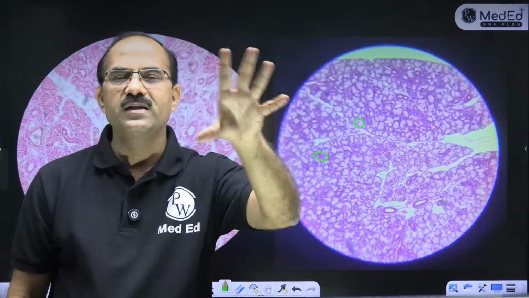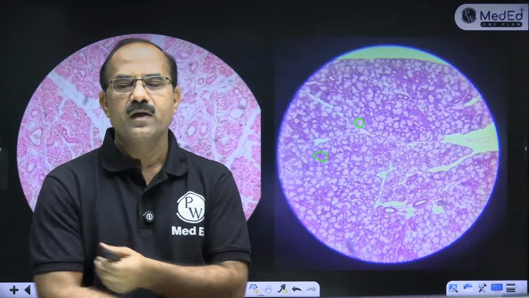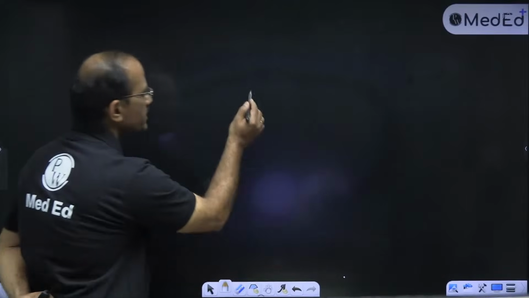Group of secretory cells enclosing a lumen. That is the definition of an acinus. Fine. How do you differentiate a serous from a mucus acinus? बोल सकते हो, serous from a mucus acinus.